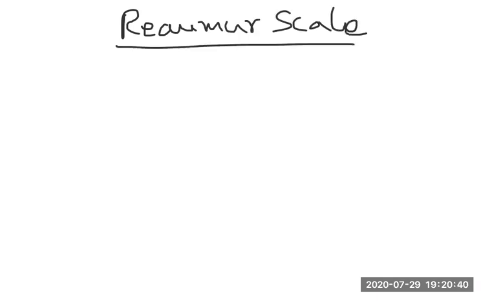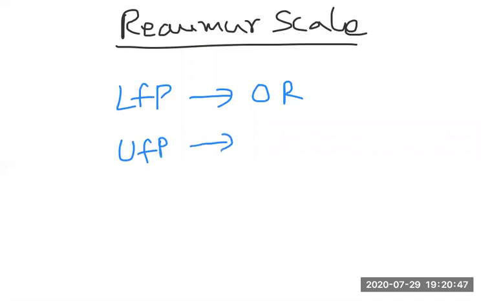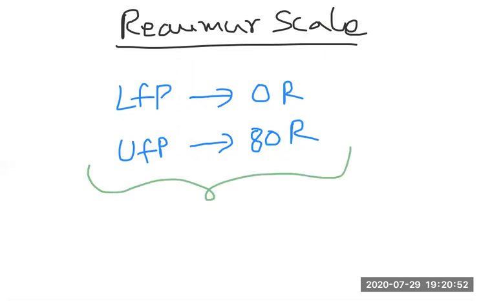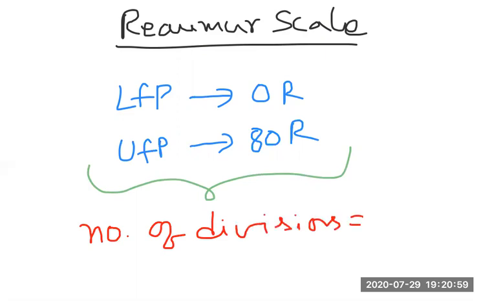Next, I want to discuss a new scale. You are hearing this name, Reaumur scale, newly, I think. What is the scale? The lower fixed point is 0 R and the upper fixed point is 80 R. The number of divisions is 80 minus 0, which is 80 divisions.